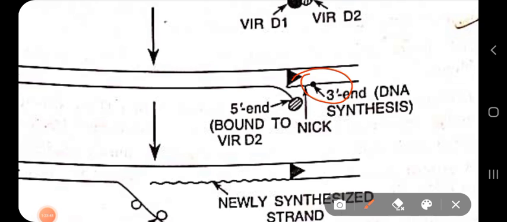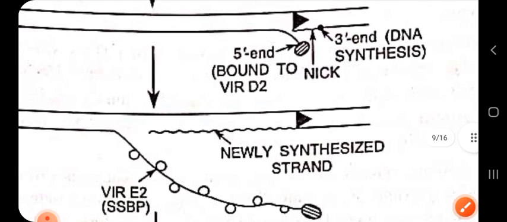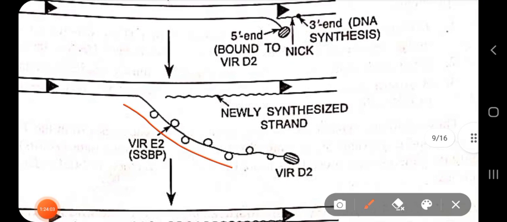The 3' end so produced will serve as a primer for the DNA synthesis in the 5' to 3' direction. As a result, one of the single strands of tDNA is going to be displaced from the DNA duplex. The old strand of tDNA is displaced, and on the other hand, newly synthesized tDNA is being produced.